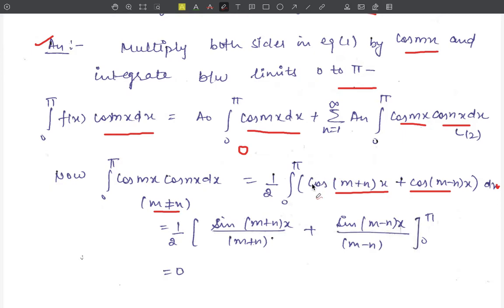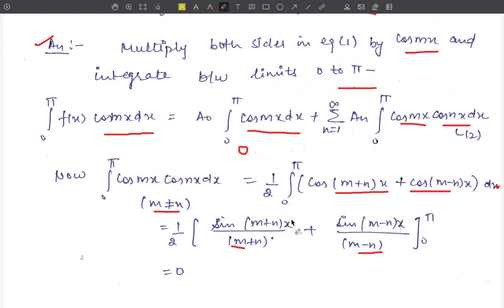Now the integration of cos is sine, therefore the integration of cos (m plus n)x will be sine of (m plus n)x upon m plus n, the differentiation of the angle, plus the integration of the other cosine term, sine of (m minus n)x upon m minus n, between the limits 0 to pi.